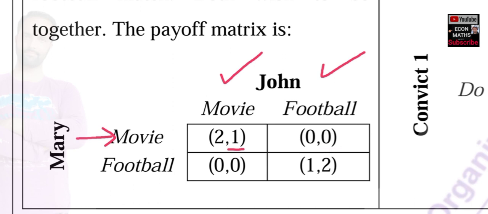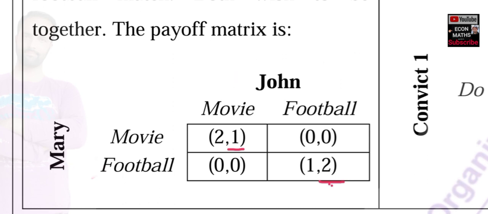Okay. Now let us see what happens if Mary goes for football. Again, John has two options, either to go for movie or to go for football. Movie gives him 0 as payoff, football gives him 2 as payoff. Obviously, 2 is greater than 0, so John will choose to go for football. Okay, so for that, let me rub this out here and rub this whole stuff here.